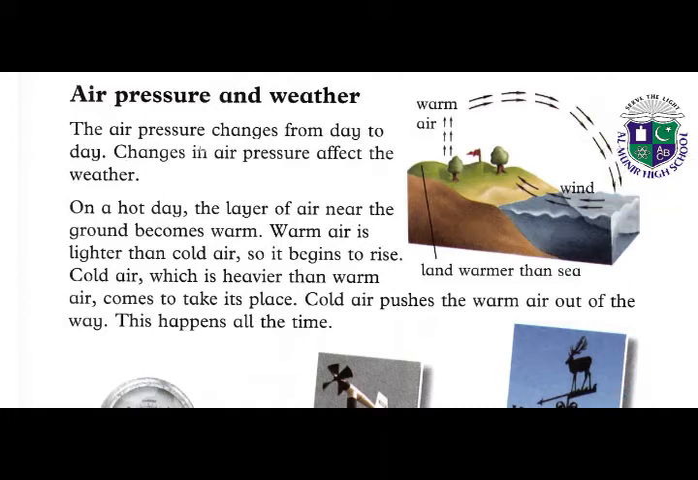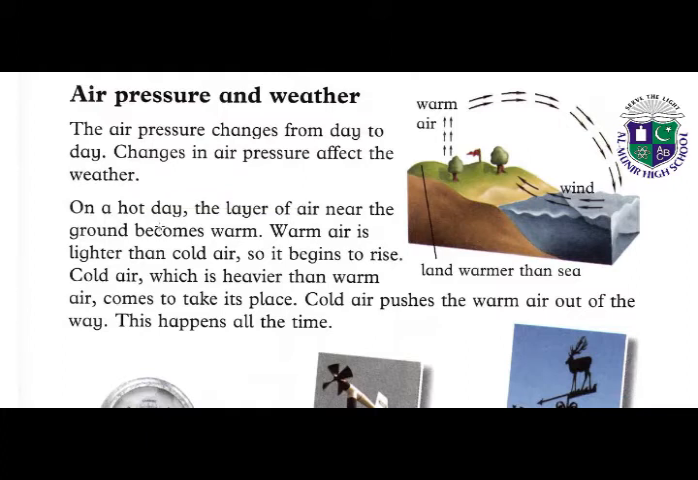So students, the air pressure changes from day to day. Every day we have different air pressures. Change in air pressure affects the weather. Yes, whenever air pressure changes, it can change our weather easily.